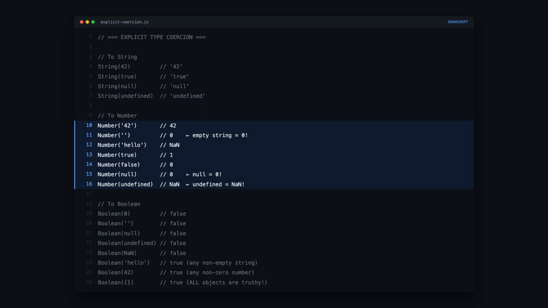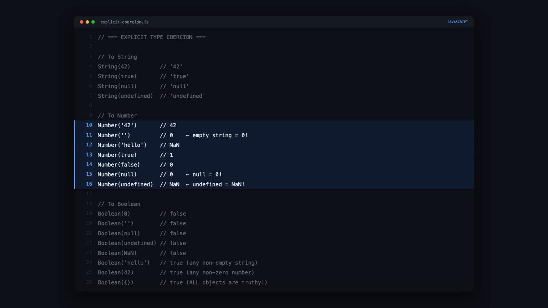Type coercion is where JavaScript gets its reputation. Let's start with explicit coercion, when you deliberately convert types. String conversion is predictable. Everything converts to the string you'd expect. Number conversion is where the traps begin. Empty string becomes 0, not NaN. That catches people. The string hello becomes NaN because it's not a number.